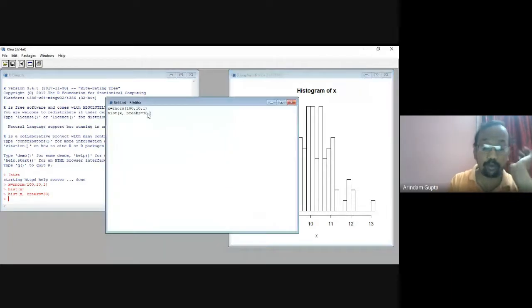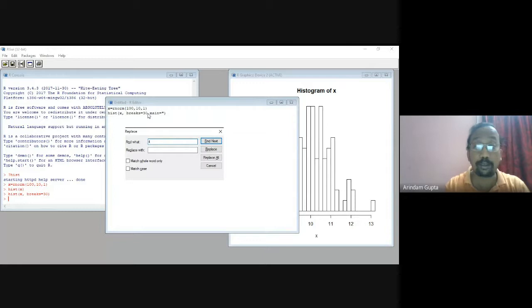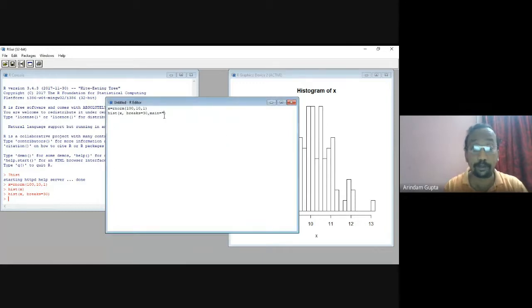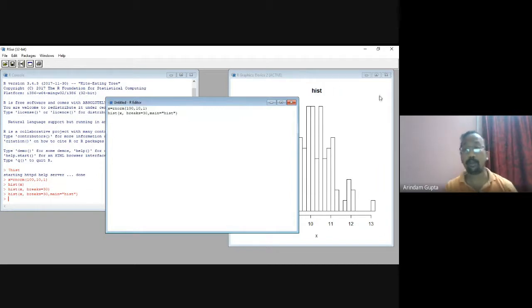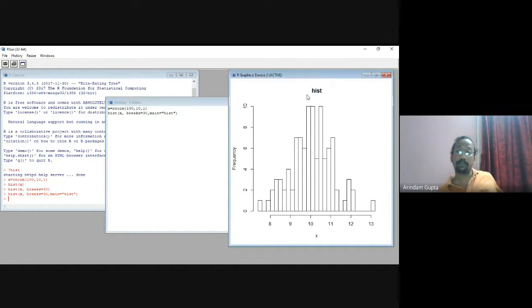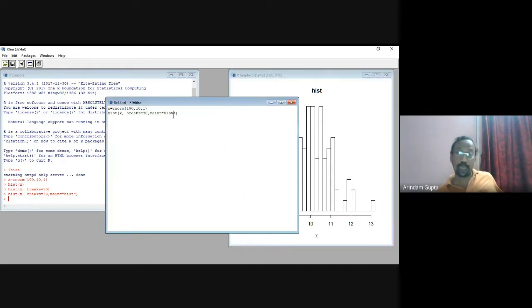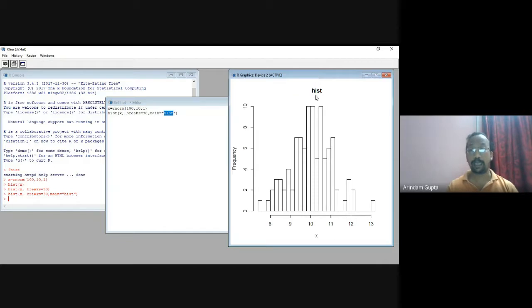Now we want to change the main title. Main equal to hist, just like this. The title hist appears. Whatever you type within the inverted commas will appear in the title part of the graphic window.